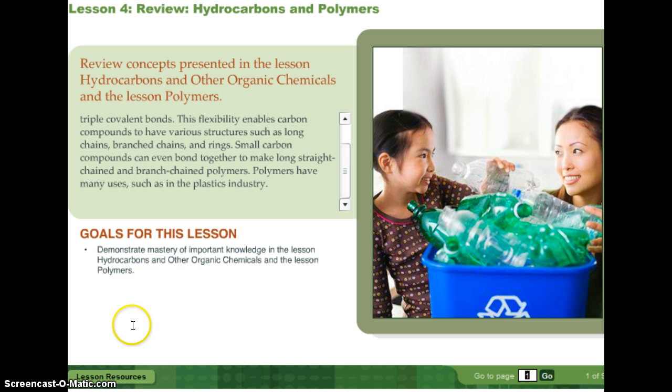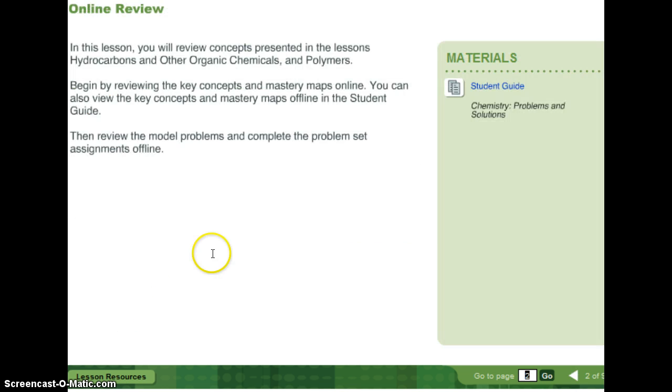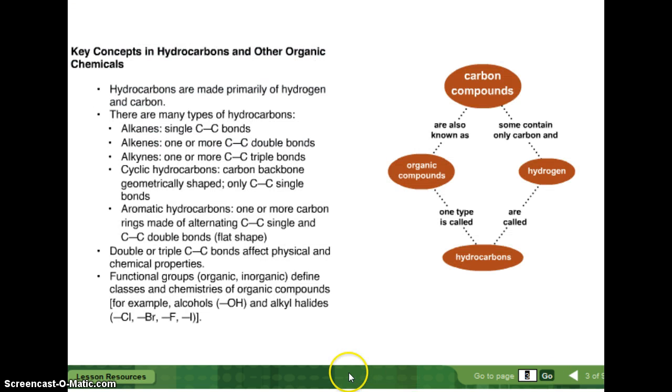Goals for this lesson, review the other two lessons. Alright, so again, there's a study guide if you would like it. Key concepts in hydrocarbons and other organic chemicals. Again, I suggest you copy-paste this, put in blanks, use it like a worksheet, and practice that way.